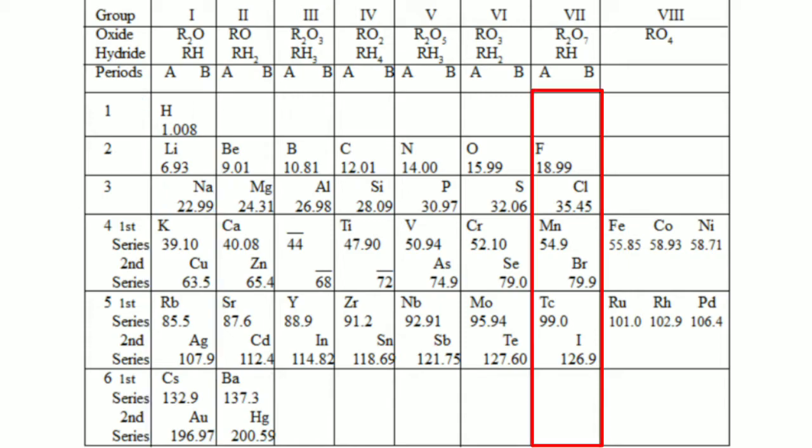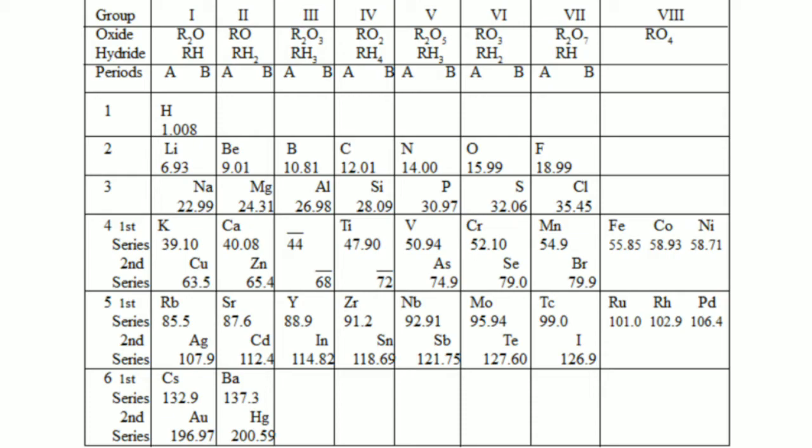But just like halogens in group 7, hydrogen also exists as a diatomic molecule, and it does combine with metals and non-metals to form covalent compounds. So it can be said that no fixed position could be given to hydrogen in Mendeleev's periodic table.